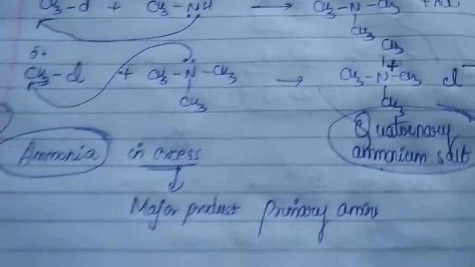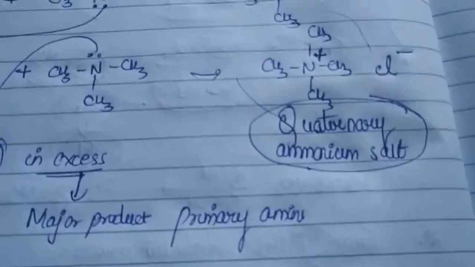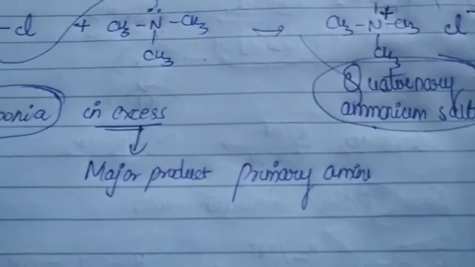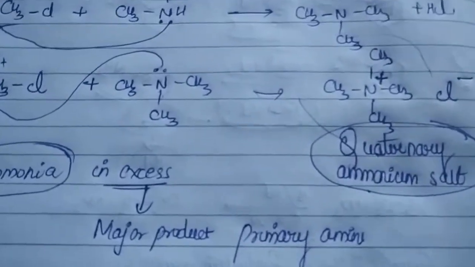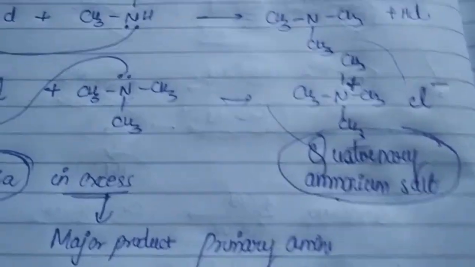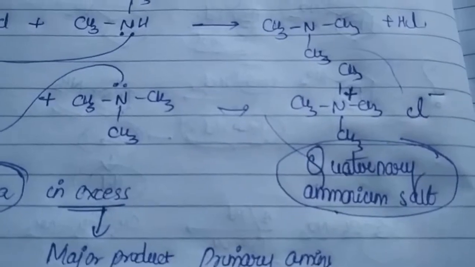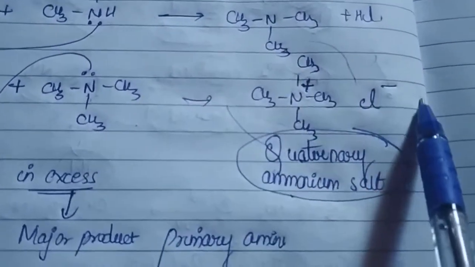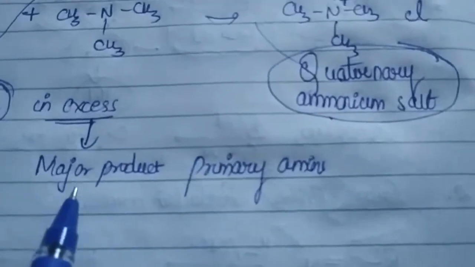So two important things one has to know in this concept. First and foremost, what do you mean by ammonolysis? It is a process of the cleavage of your C-X bond by your ammonia molecule. And remember, the overall reaction is carried out in an alcoholic solution, not an aqueous medium. So when you use alkyl halide in an excess amount, you get the major product as quaternary ammonium salt.